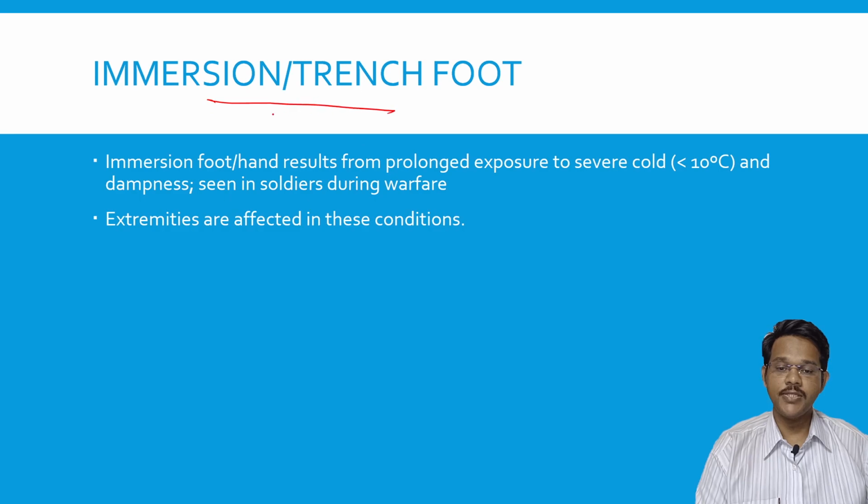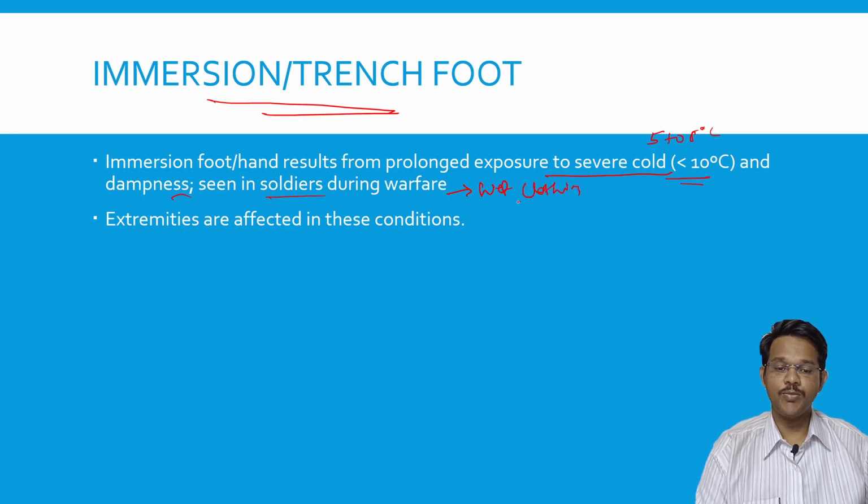The next localized effect is immersion foot or trench foot. Immersion foot or hand results from prolonged exposure to severe cold, which is less than 10 degrees centigrade, usually 5 to 8 degrees centigrade. This condition is seen with dampness in soldiers during warfare, mainly when the person is immersed or has wet clothing.